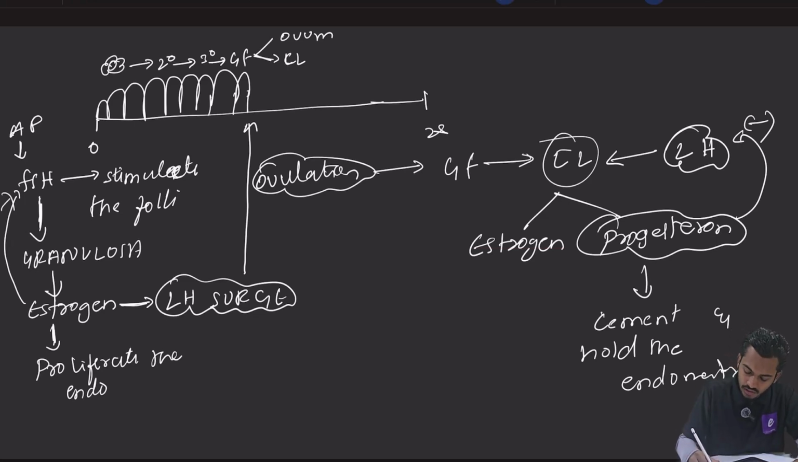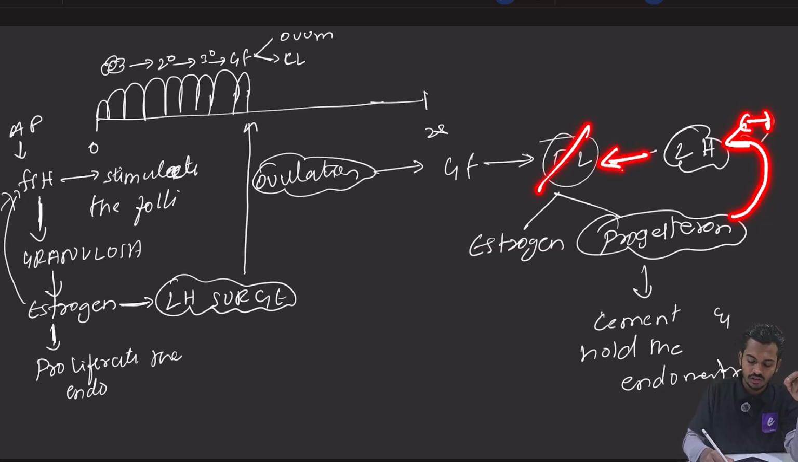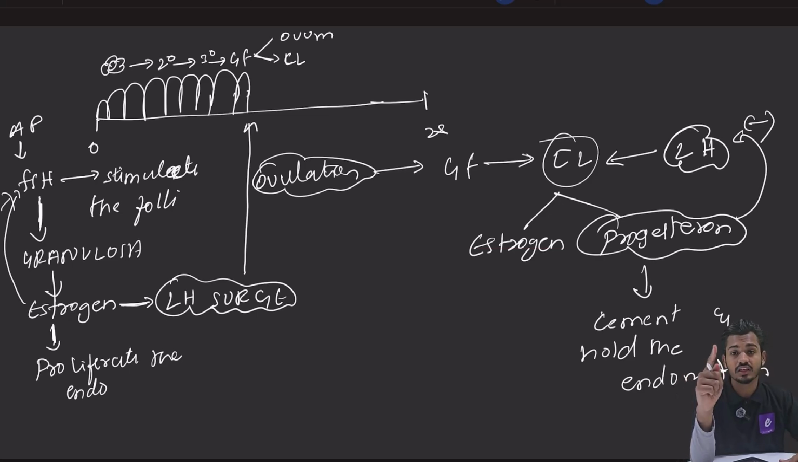Because progesterone is inhibiting LH, the amount of LH will decrease, due to which the corpus luteum will die. Because the corpus luteum will die, there will be no release of progesterone. Because there is no progesterone, there is no cement to hold the endometrium, and the endometrium will collapse. When will this happen? When there is no fertilization of the ovum, right?